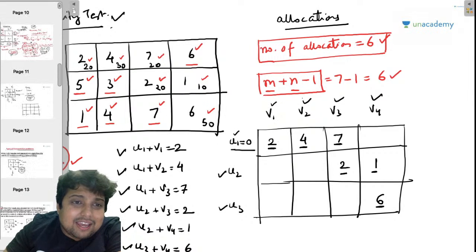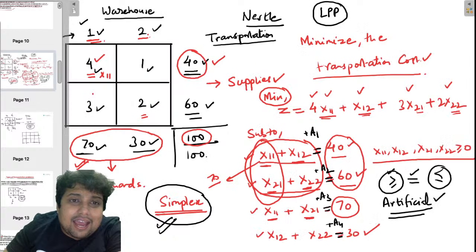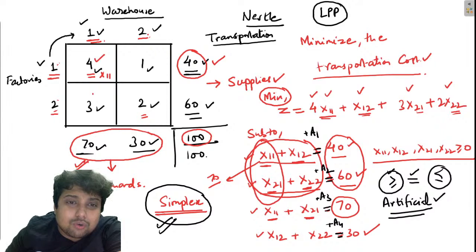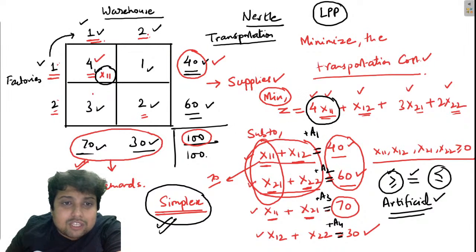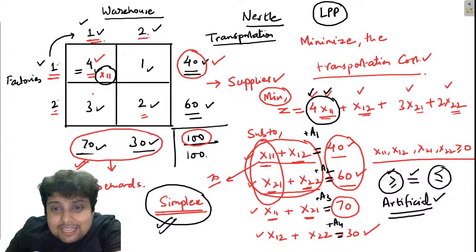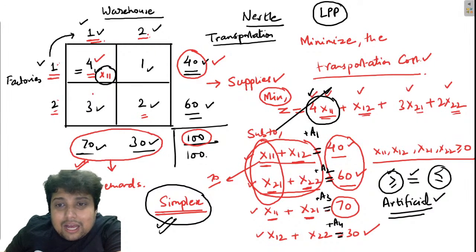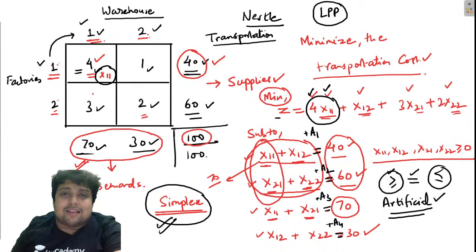Guys, yesterday in the starting of the class, I have clearly shown this to you, that this is variable x11 and the objective function is 4x11. So this 4 is basically the coefficient of the variable in the objective function.